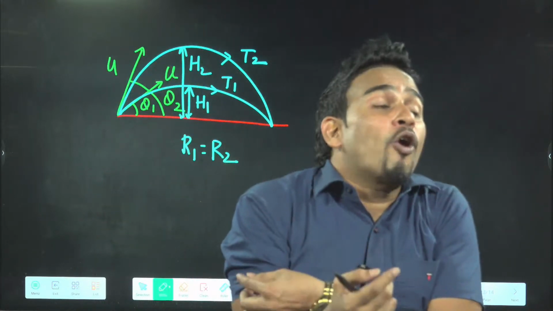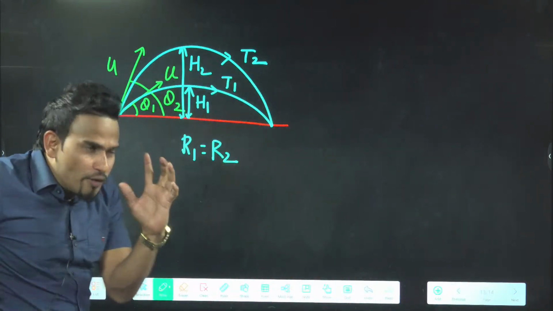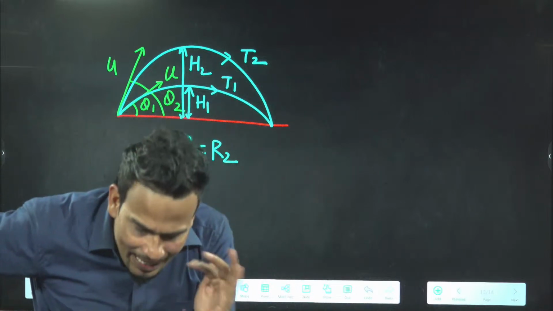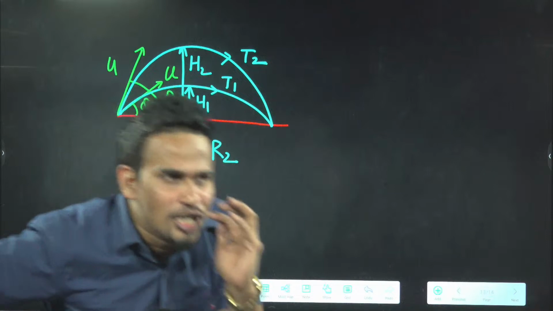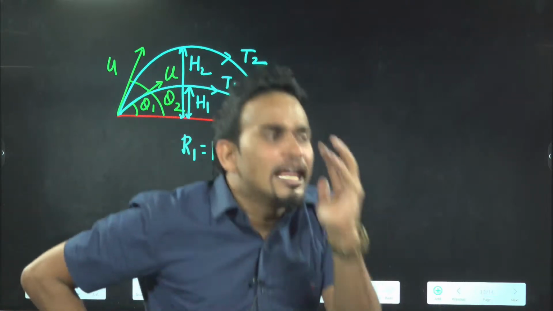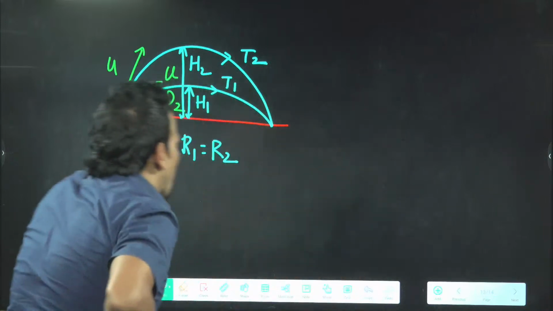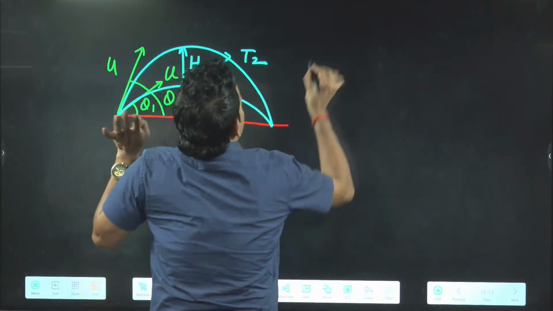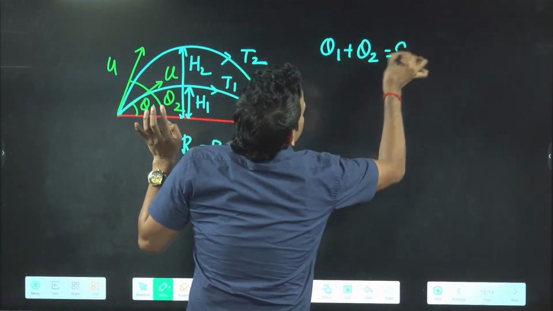Angles must be complementary. For two different angles, a projectile can have the same range, and the condition for that is the angles must be complementary. Complementary means θ1 plus θ2 should be 90 degrees.